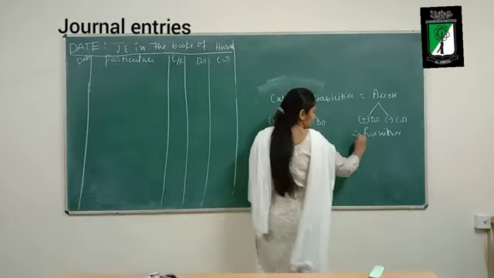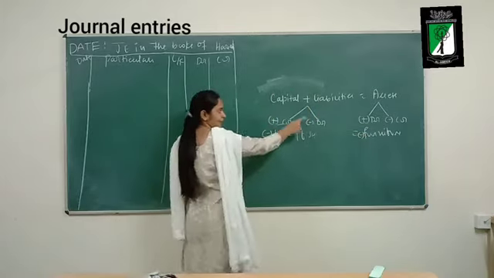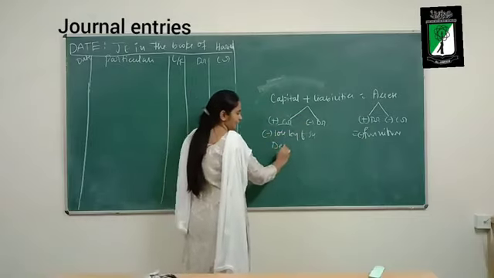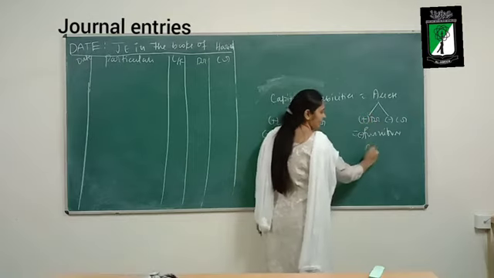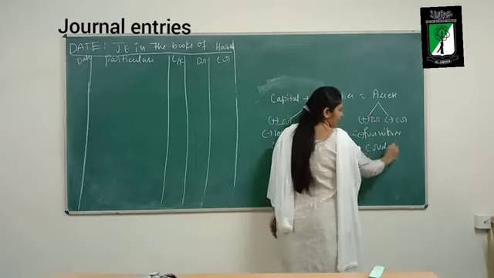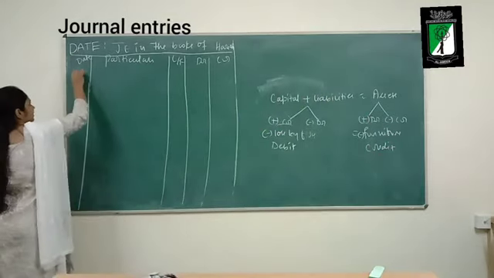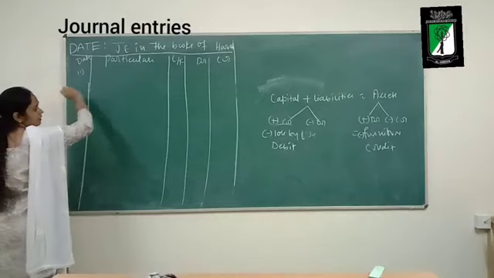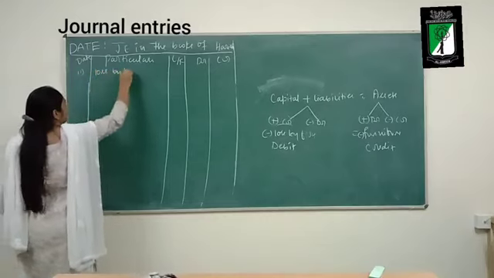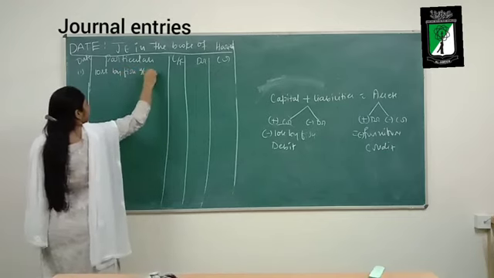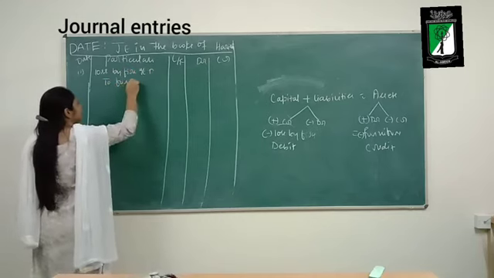And my furniture is also declining and my capital is also declining. Decline in capital and liability should be debited and decline in assets should be credited. So for the journal entry: Loss by fire account debit to furniture account.